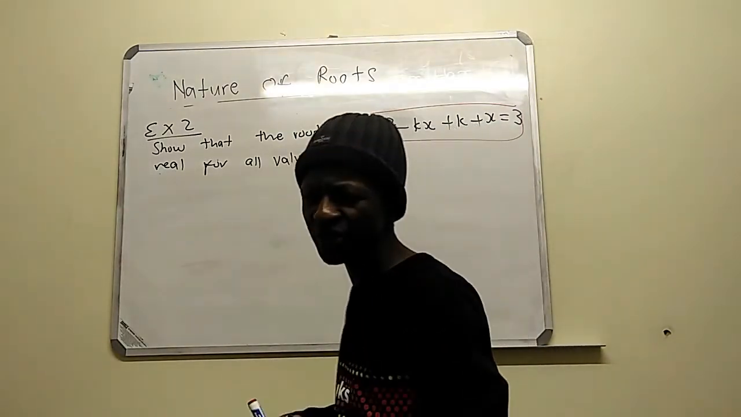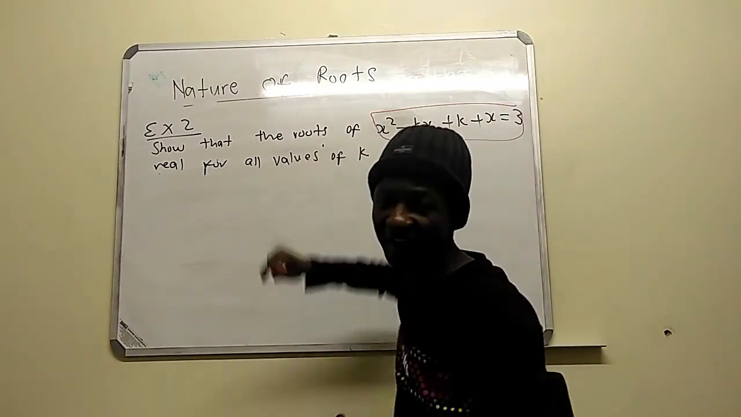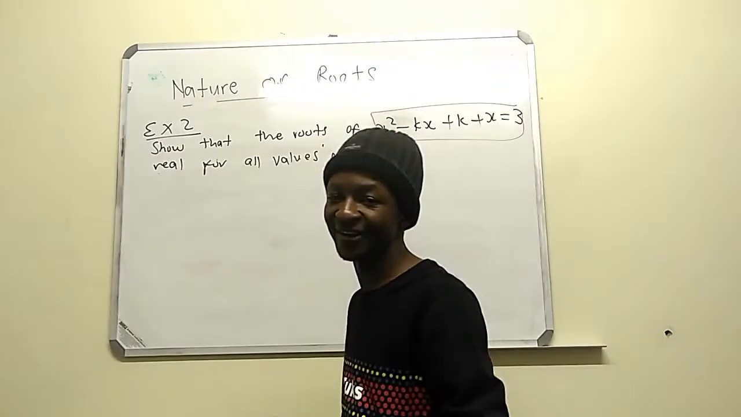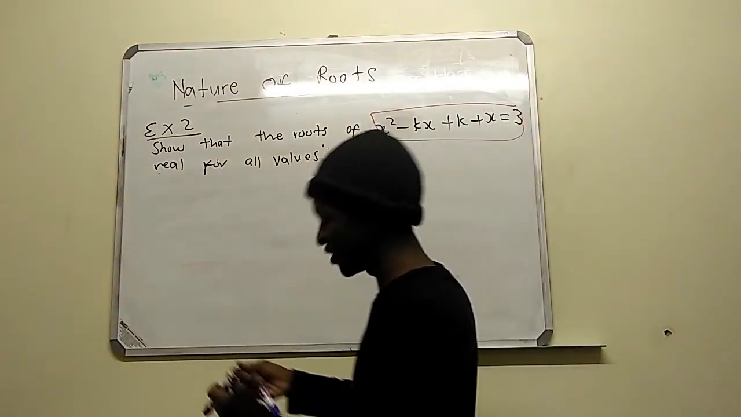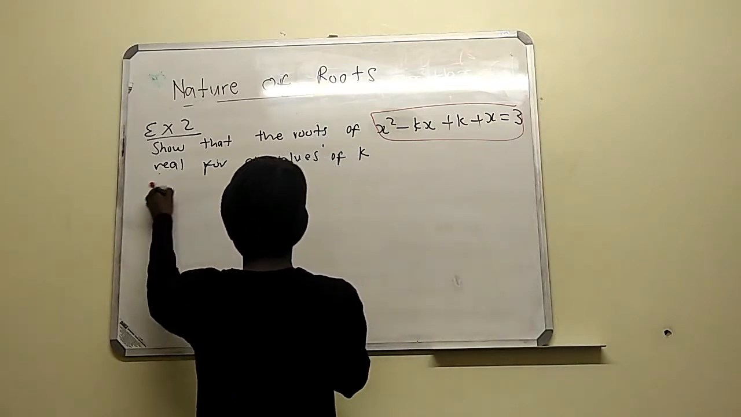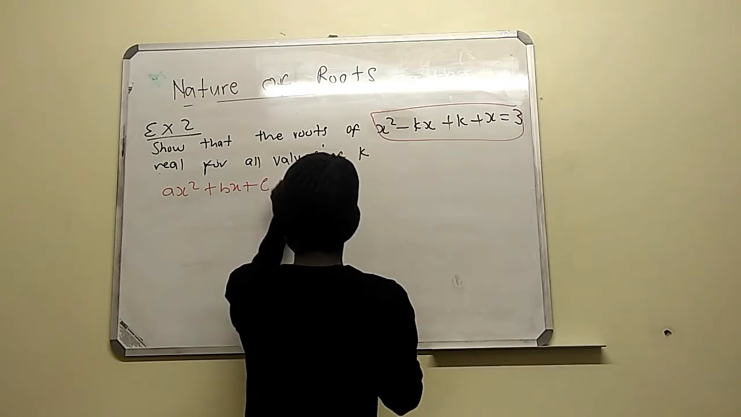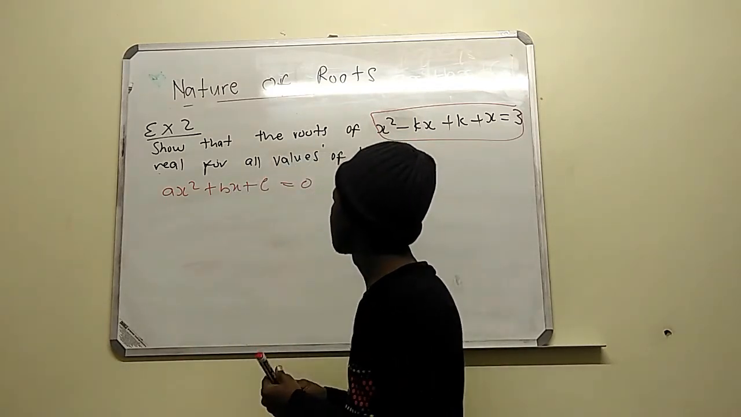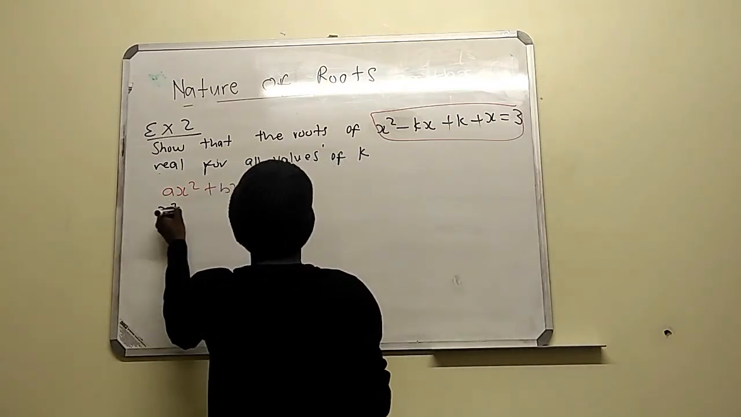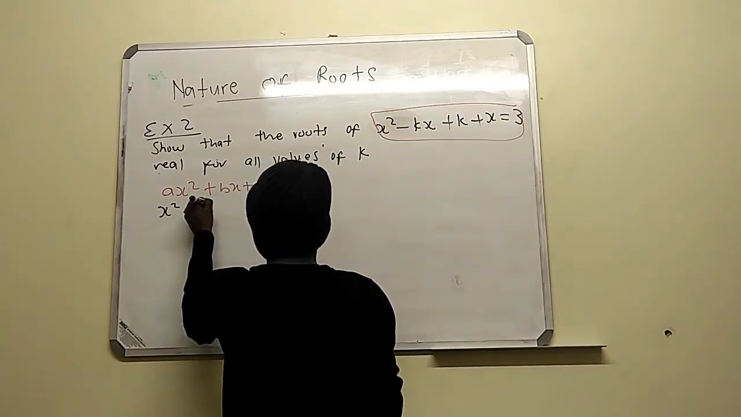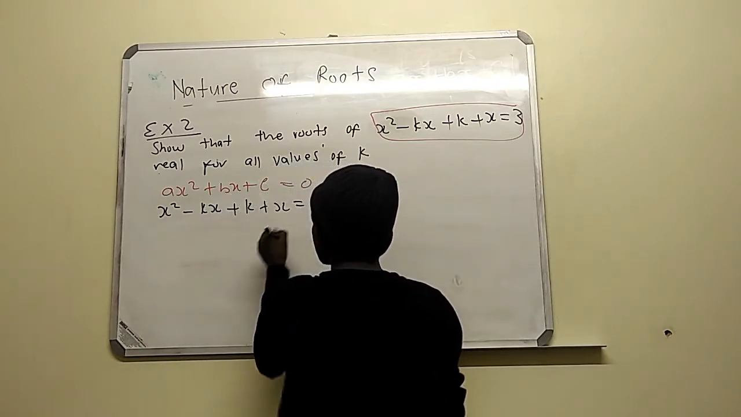So basically, the first thing you need to do is put this in standard form, in the form of ax squared plus bx plus c. Guys, this is a basic thing. You must know it like you know your name. So we have x squared minus kx plus k plus x equals 3.